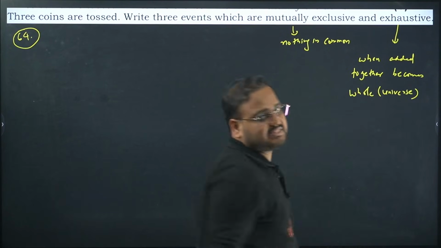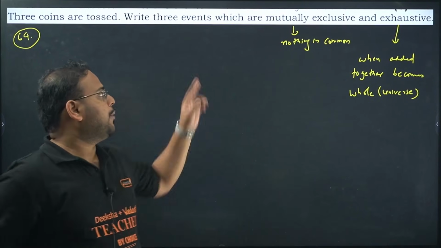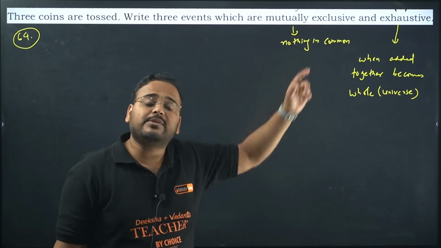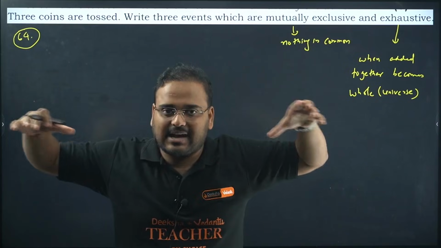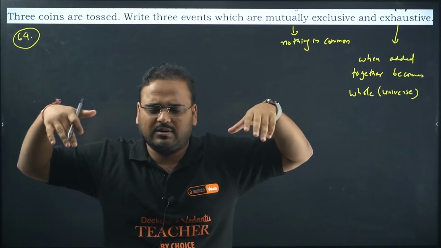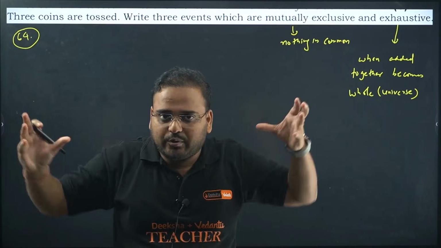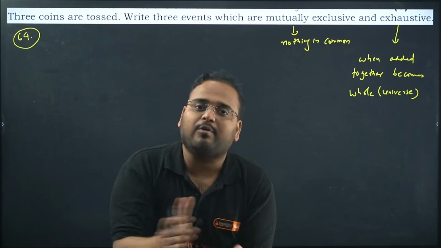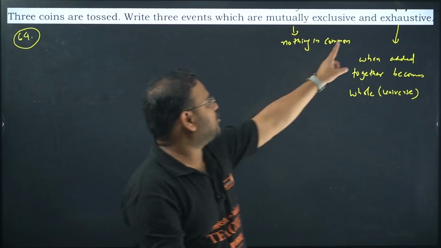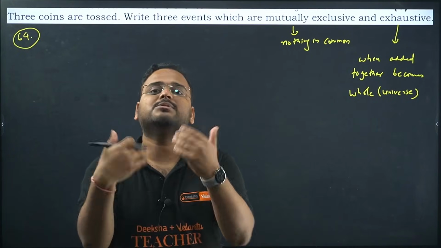The entire sample space. I know many of you are confused with the statement, mutually exclusive and exhaustive. Exhaustive means, let's say, if I create a sample space, any experiment I do, I'll have multiple events over there. If I club them together, what I'll get is the entire probability, which is 1. So exhaustive means if you collect them together, the answer becomes the universe.